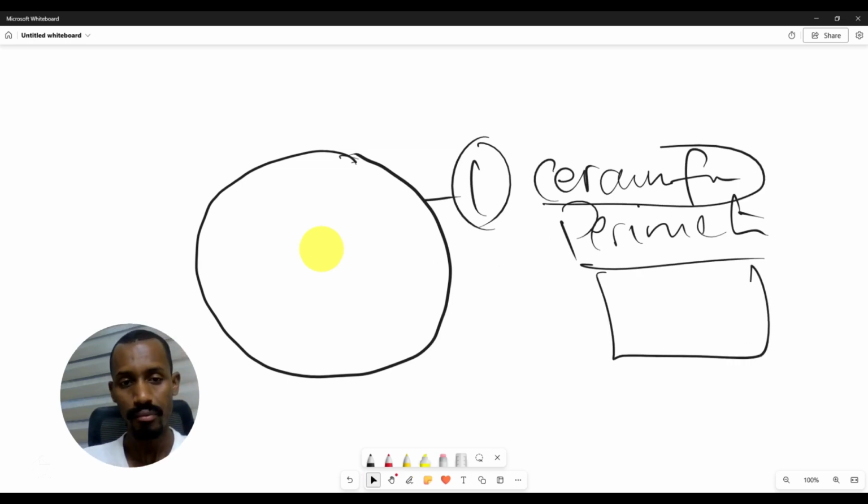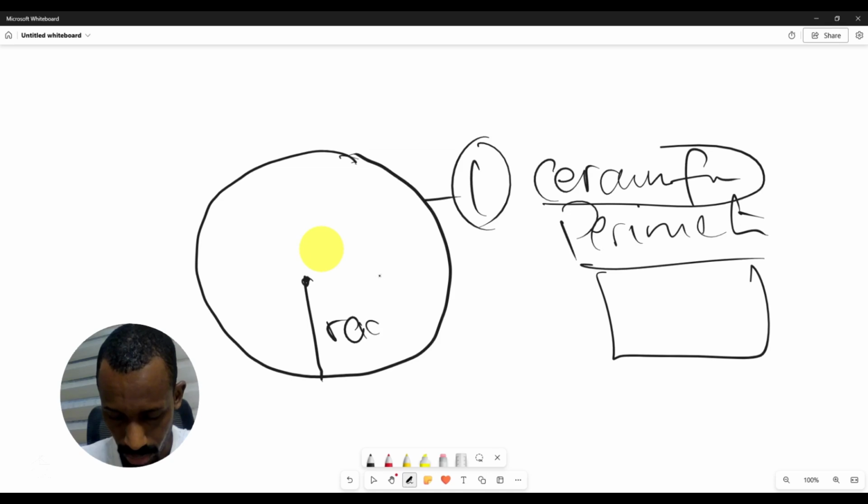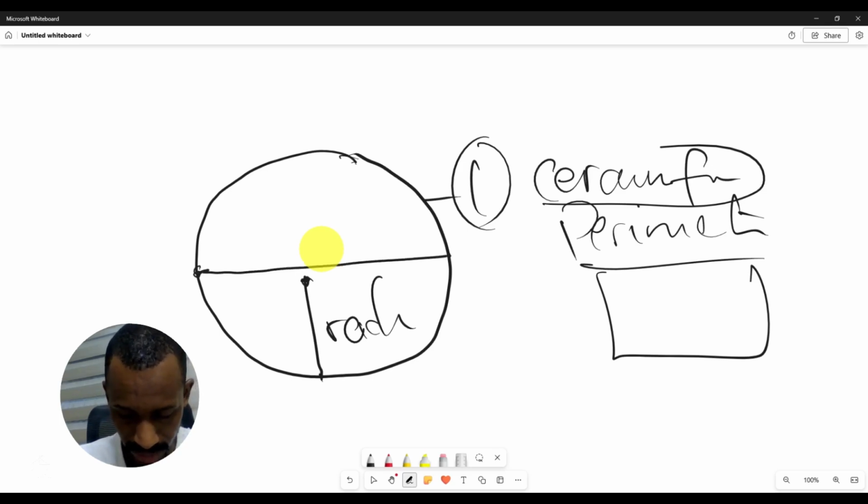From the center of the circle to any point on the circumference is called the radius. This radius here is also a length, because it is from one point to another. And you also have the diameter. Diameter is from any point on the circumference to the opposite point. This diameter here, you can see it is a length.